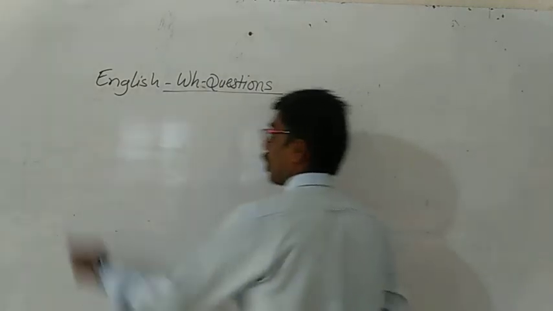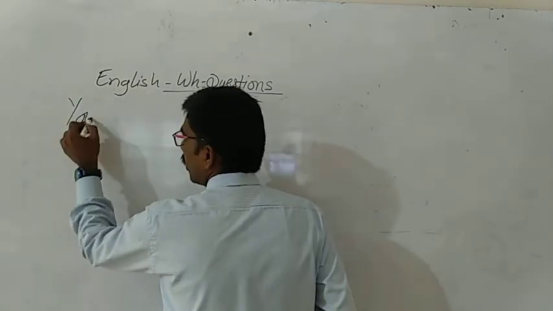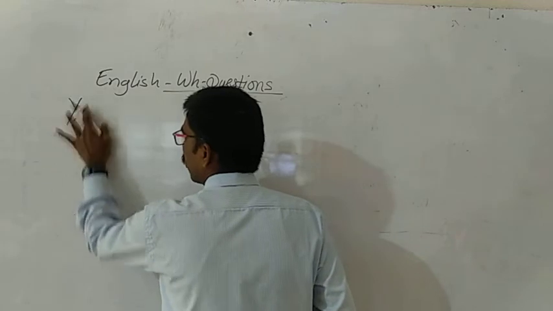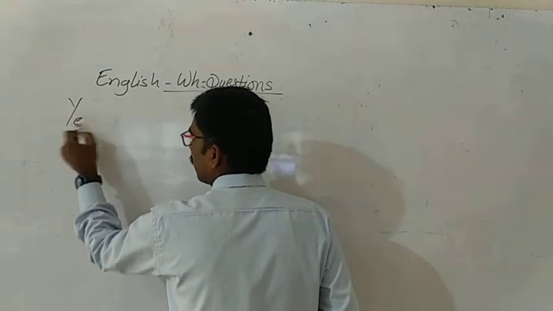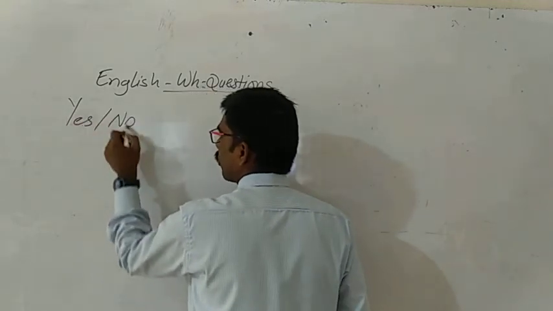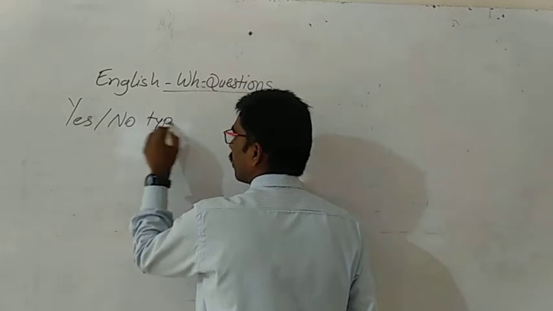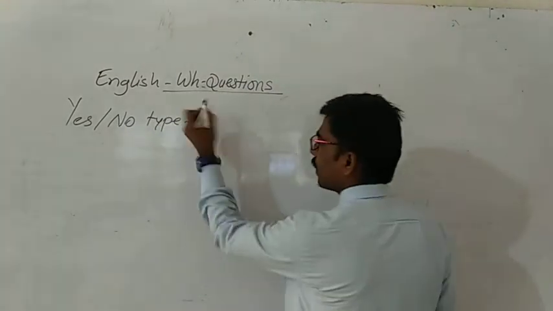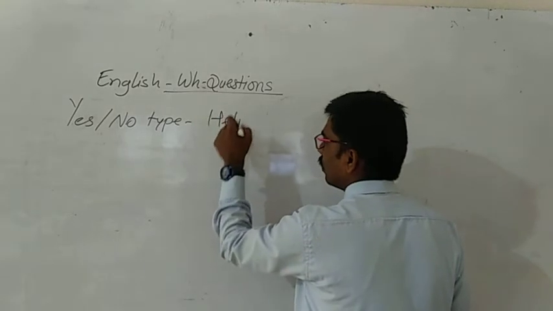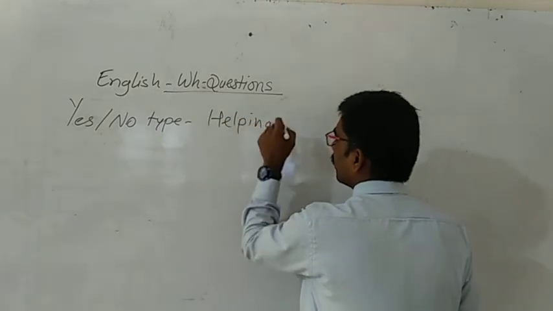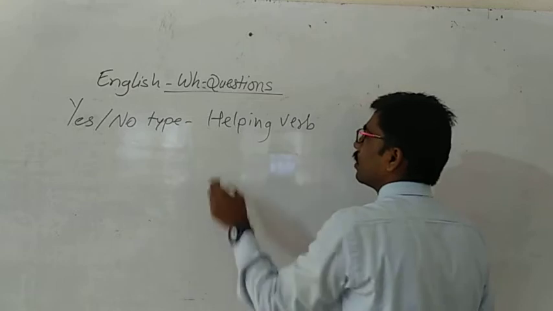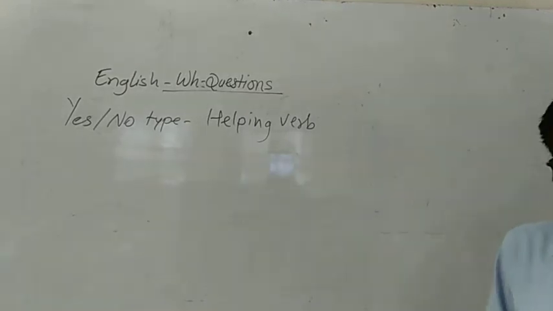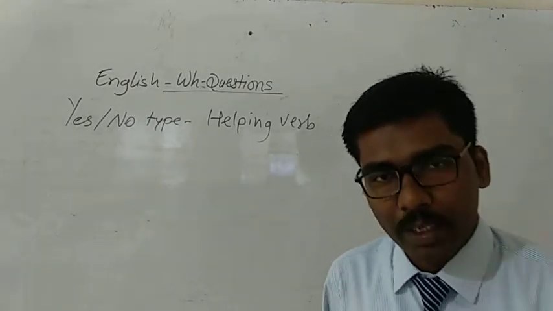As I have told you, the yes or no type question begins with a helping verb, and the answer will be yes or no only.